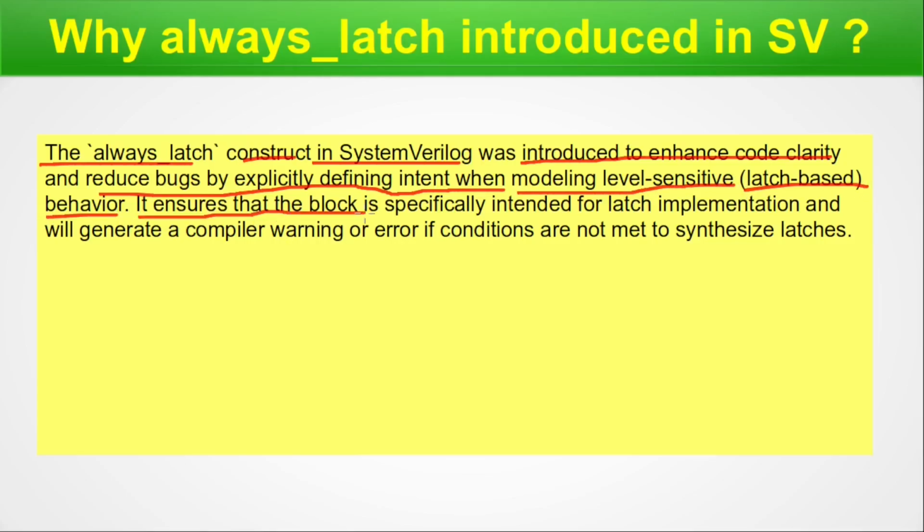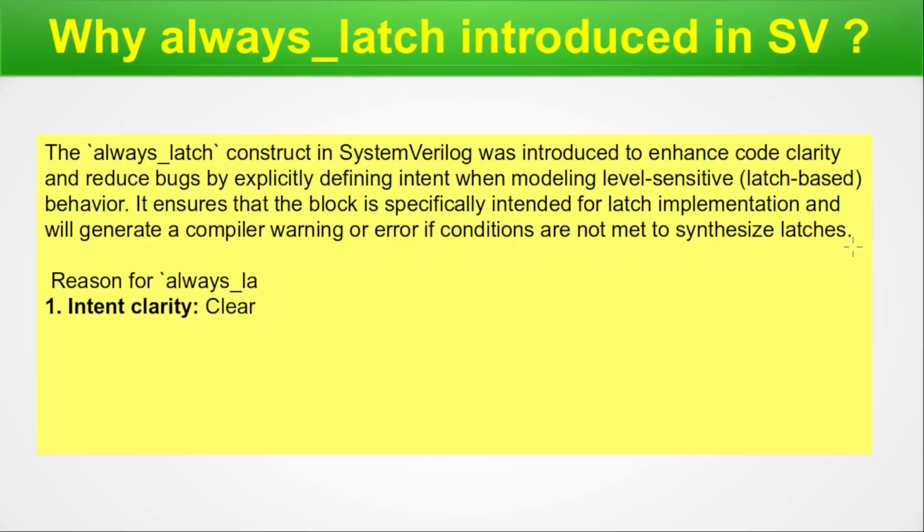It ensures that the block is specifically intended for latch implementation and will generate a compiler warning or error if conditions are not met to synthesize latches. That means the always latch is there to create a latch properly, and as per our RTL instruction, if the latch is not created, it will flag some message.